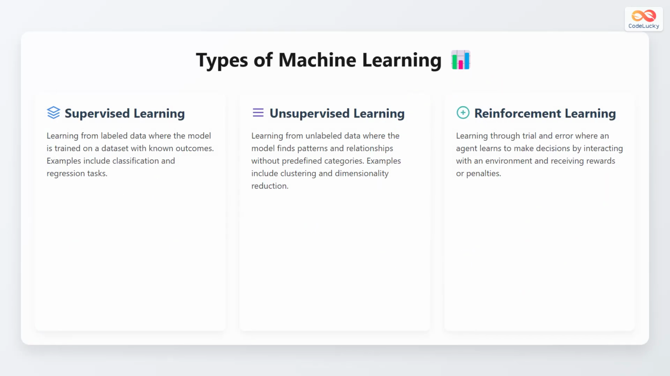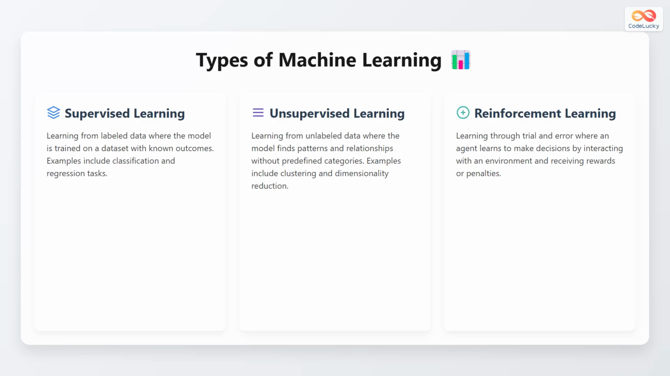Machine learning can be divided into three major categories. The first one is supervised learning. It involves learning from labeled data, where the model is trained on a data set with known outcomes. Examples of supervised learning include classification and regression tasks.